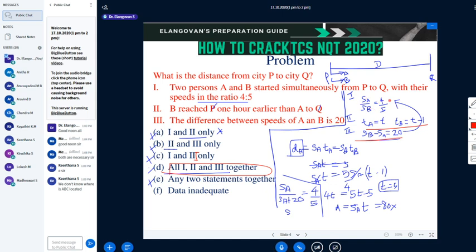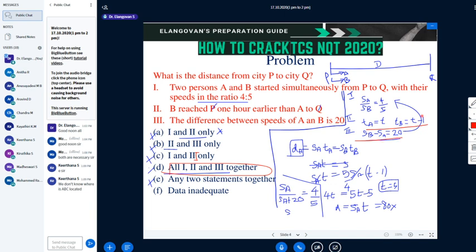We will get SB in terms of SA, and T separately you are having. So we can cancel the speed, but the time component is there. We will get the distance in terms of time only. We cannot find the final answer. When I combine 2 and 3, yes, SB is SA plus 20 and here T is there. So we cannot come to a conclusion. So we combine all the three.